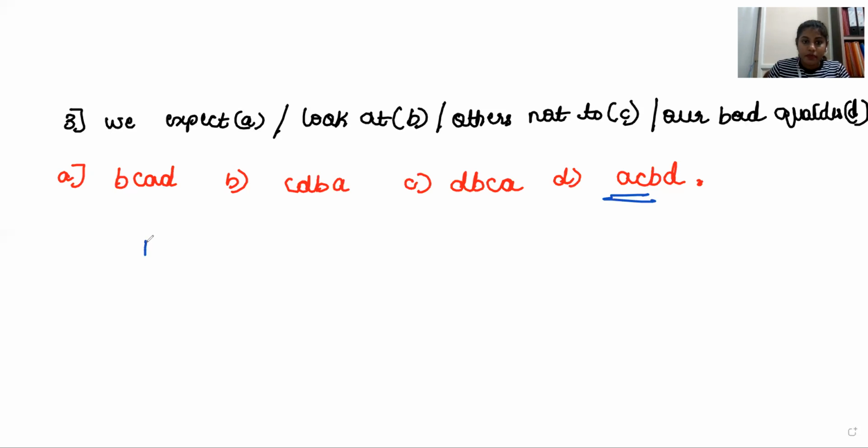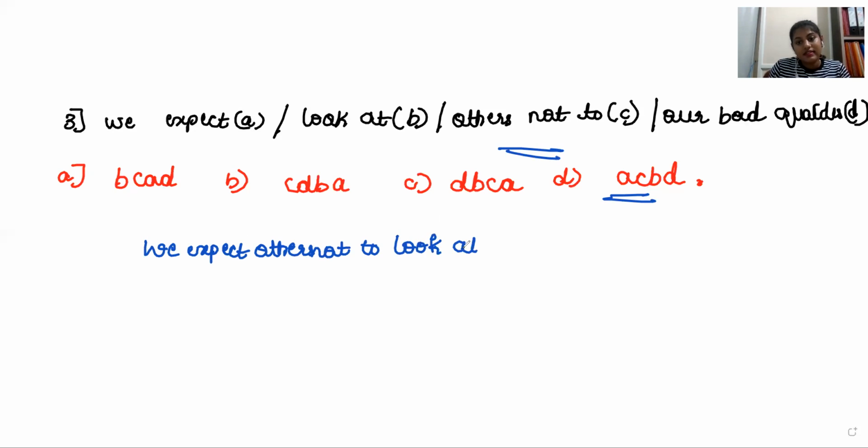See, we expect, option A, we expect, and then C, others to not look at bad qualities. Therefore which one is the answer? It makes a meaningful sentence. Therefore option D is the correct answer.